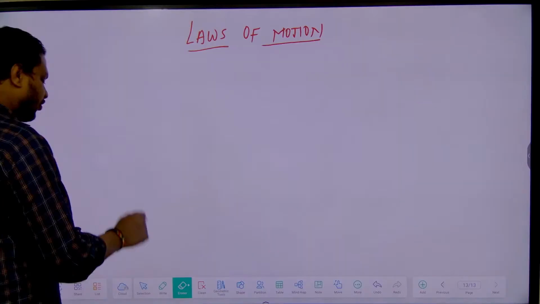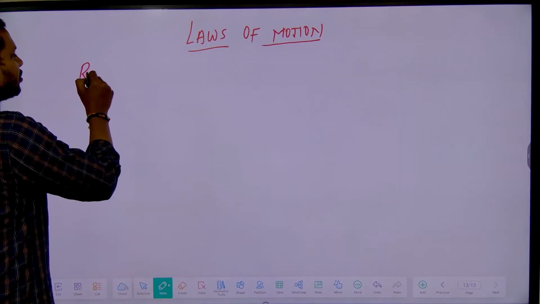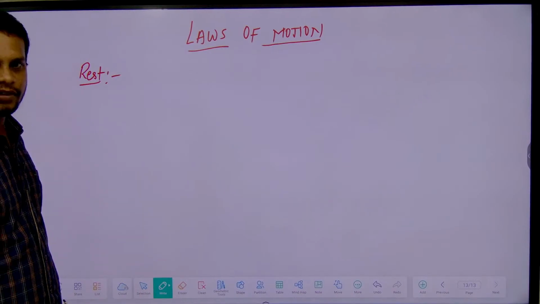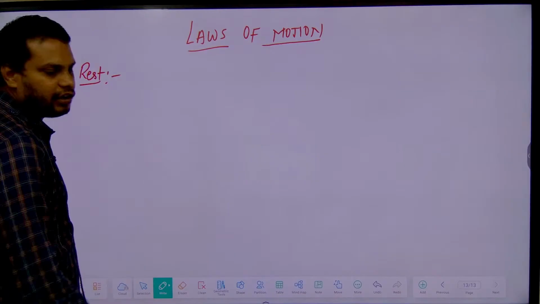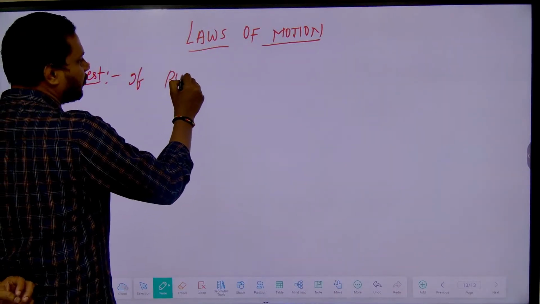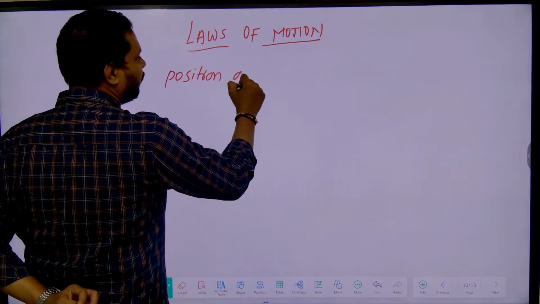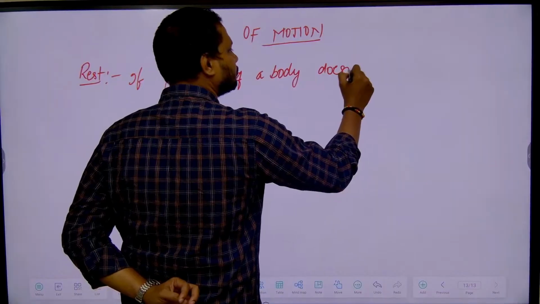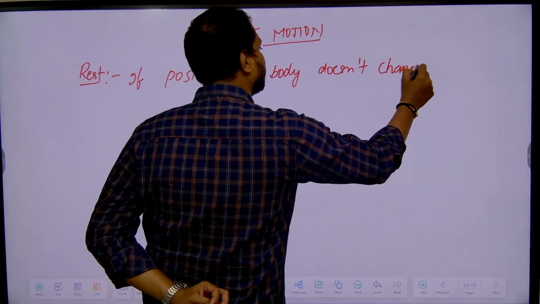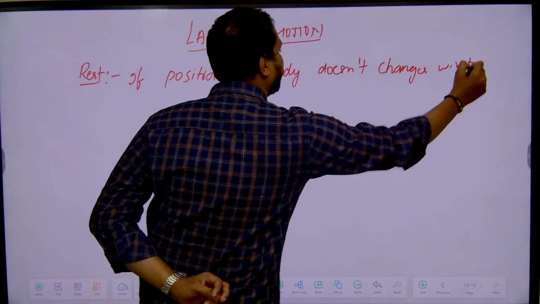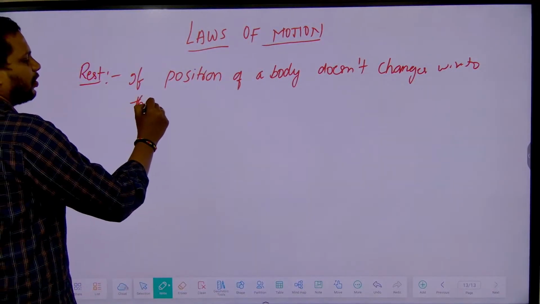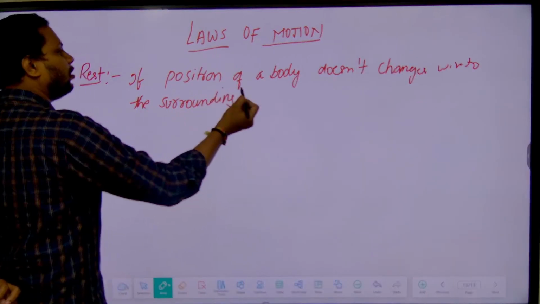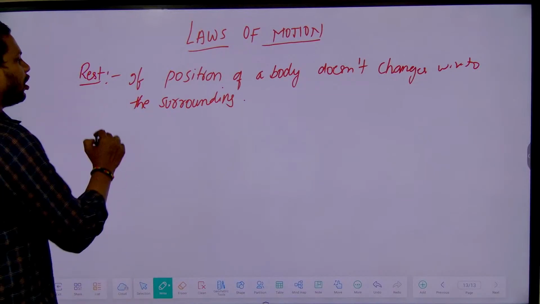Are you clear? So, first of all, tell me, what do you mean by rest? If the position of a body doesn't change with respect to the surroundings, that is called rest. Clear?